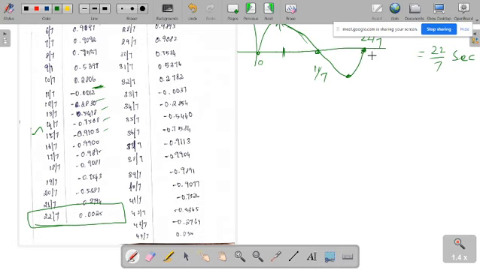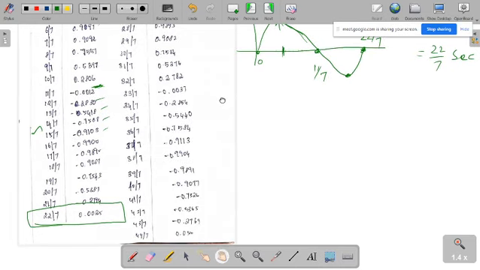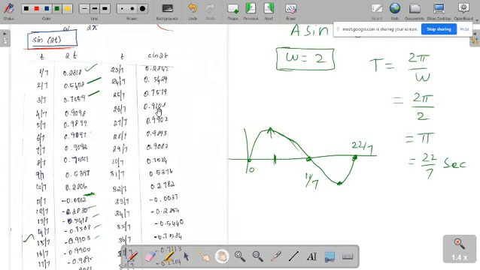Now again, what happens when you put 23/7? When you put 23/7, now what is happening? You see here, this is 23/7. At 23/7 you are getting 0.2842.